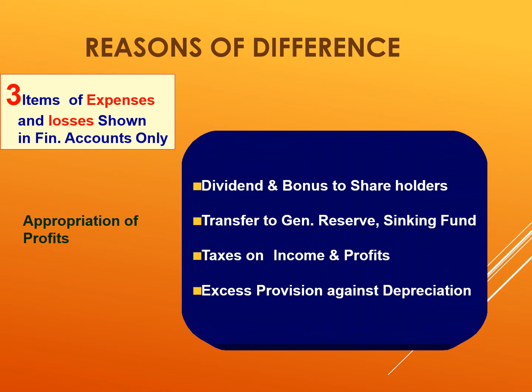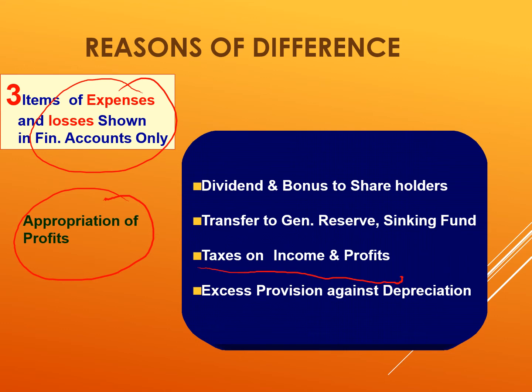Next reason is appropriation of profits. This is not part of expenses shown as expenses or losses, but it is actually appropriation. These all are charges against profits. So only if there is profit will these items be incurred. First is dividend paid or bonus paid to the shareholders. Then transfer to general reserve, sinking fund, taxes on income or profits, that means income tax or provision for tax, excess provision for depreciation. So such appropriations of profit will be made only in financial accounts and not in cost accounts.